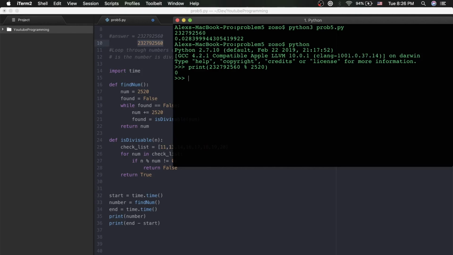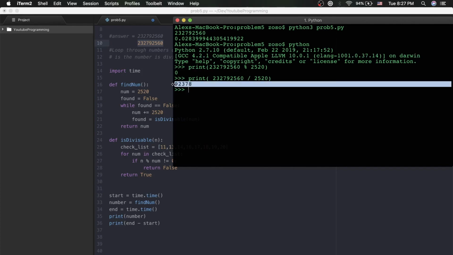As you can see, it goes into it equally, and I'll also print out that number divided by 2,520. So we went from, originally, if you would step up by 1, going through that many iterations, to only going through 92,000. So it is a way to speed it up. There's probably a way to speed it up more, but this is my solution.